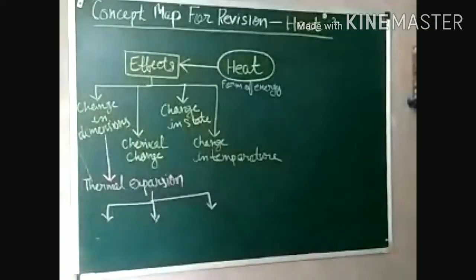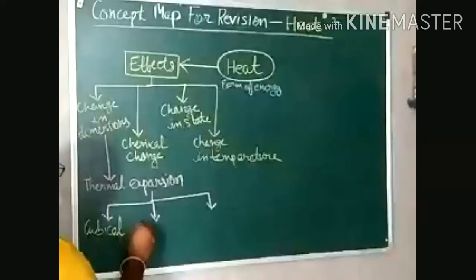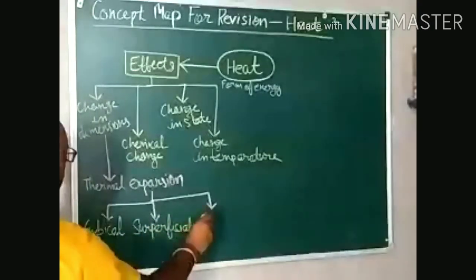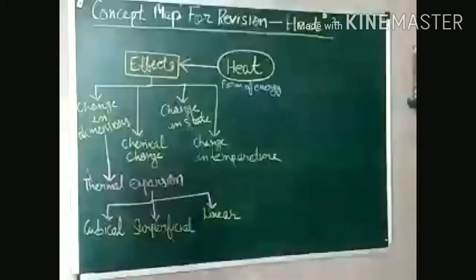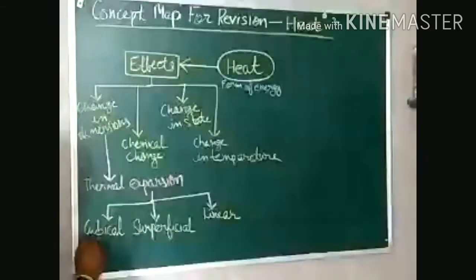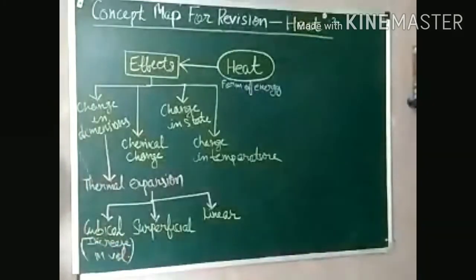What are the changes it can be? Thermal expansion can be classified into three types. One is cubical, superficial, and third is linear. Now cubical. Cubical means this is increase in volume. If there is increase in volume, then it is cubical. That is increase in volume, right? That is cubical.